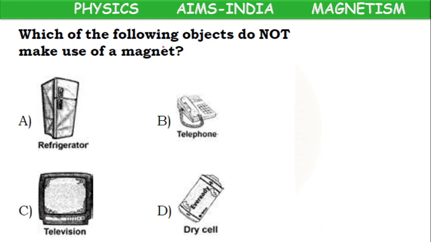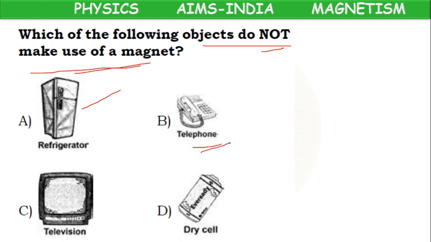Next, children. Which of the following objects do not make use of magnet? Refrigerator. Refrigerator doors, automatically they will get closed when they move them for some distance. When they are very near, without our force, they will get attracted, because they will have a rubber sheet which will have magnet at the edges, door edges.